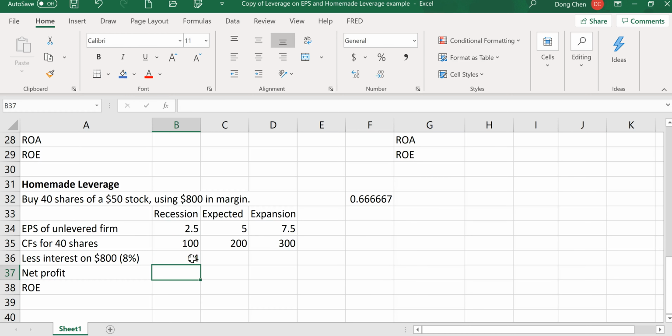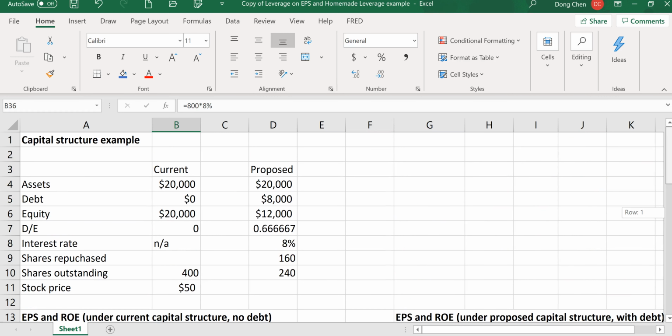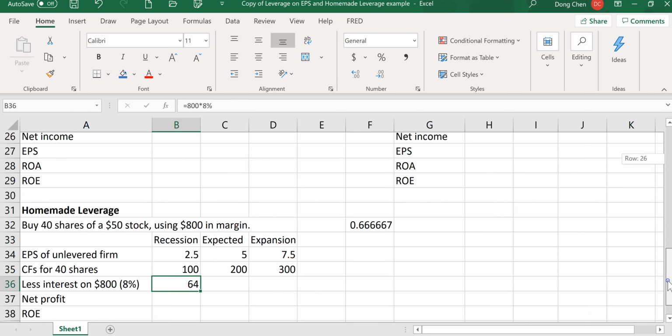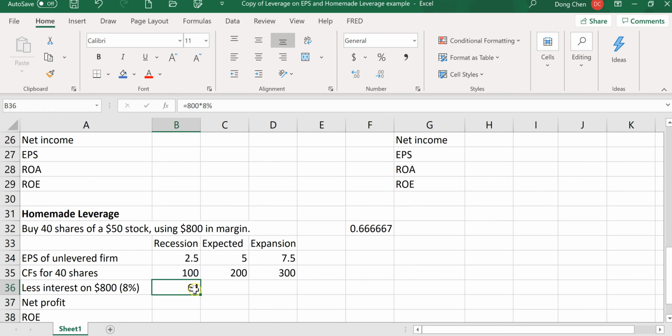The interest rate we still keep the same as under the firm case. The interest rate is 8%. And this will be the same throughout, because this doesn't depend on the economy state.